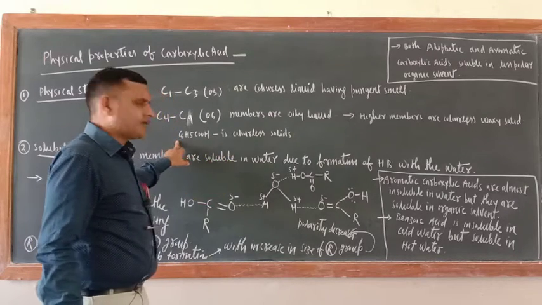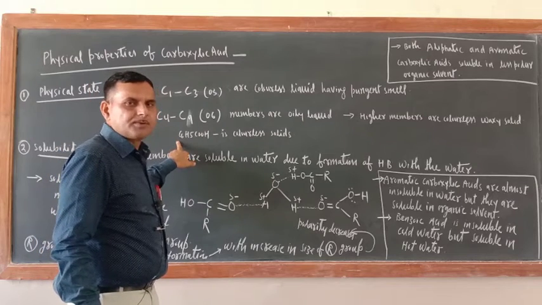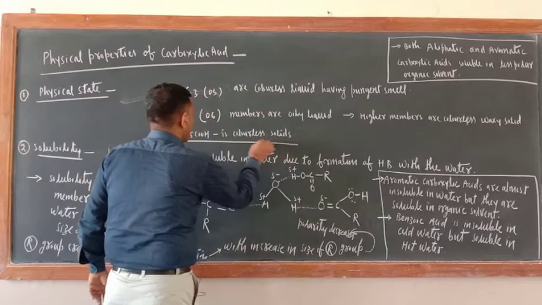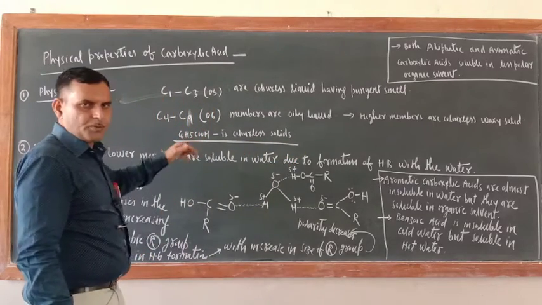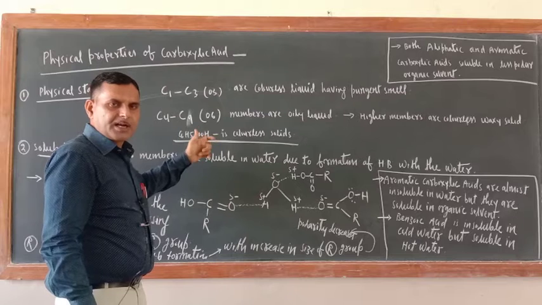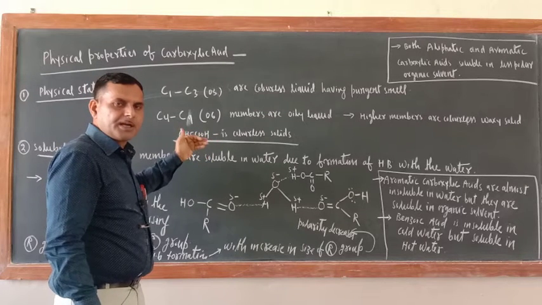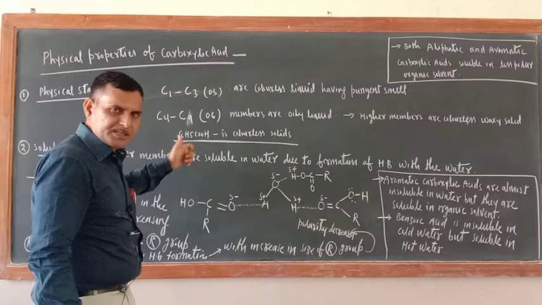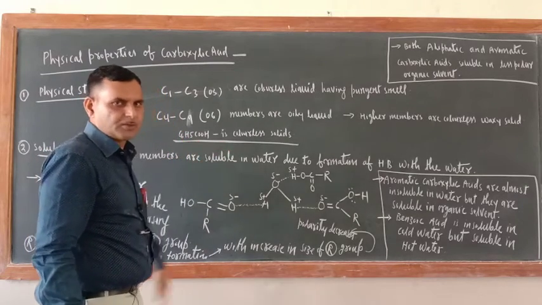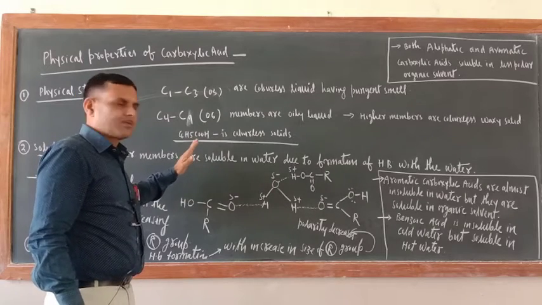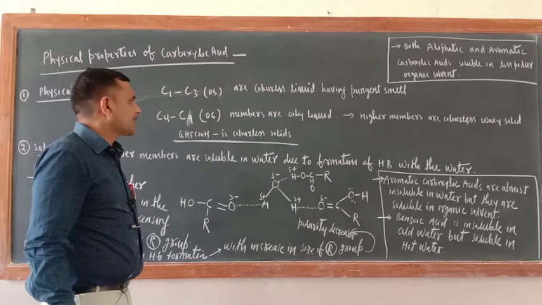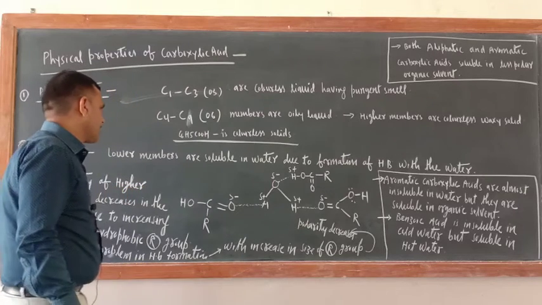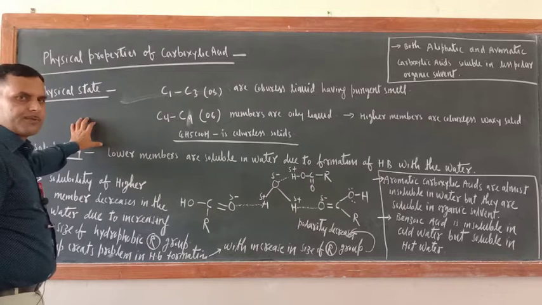Now there is one representative member of aromatic carboxylic acid, that is benzoic acid. Benzoic acid is colorless solid. If you get a question from aromatic carboxylic acid, all will be intended towards benzoic acid only, because this is given as a representative member of aromatic carboxylic acid. So we should study this one also. Benzoic acid is a colorless solid. Okay, so this is all about the physical state.